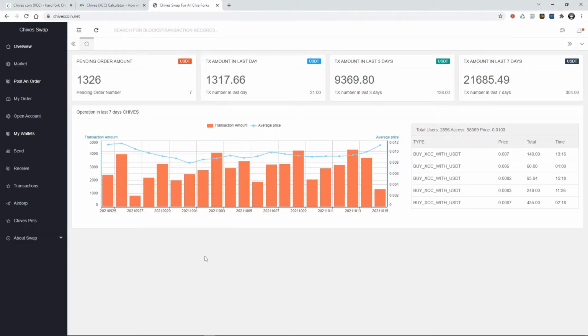On chivescoin.net, you can do two things. You can sell your coins if you already mine them. If you never mined them but you are interested in the project, then you can buy them here. Or you can even go for the new airdrop they announced on the Discord. So let's go for the Discord's airdrop.